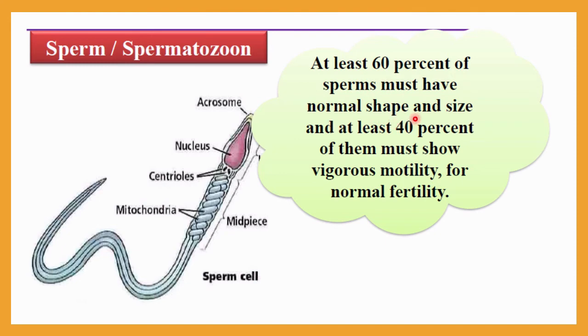And at least 40% of them must show vigorous motility. This is very important data. It must be very clear which male will be considered a healthy fertile male. So at least 60% of sperm must have normal shape and size, and at least 40% of sperm cells must show vigorous motility for normal fertility, otherwise it will be considered abnormal.